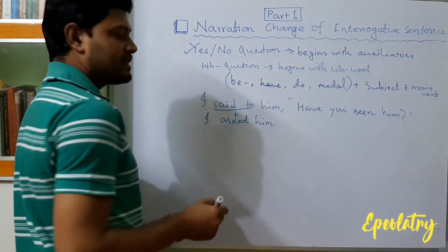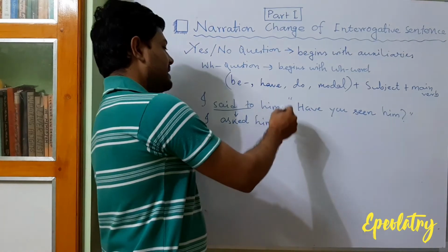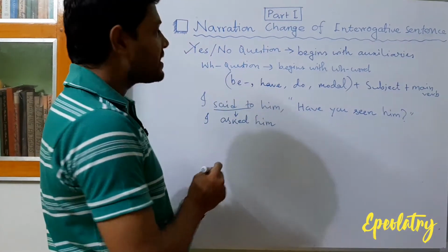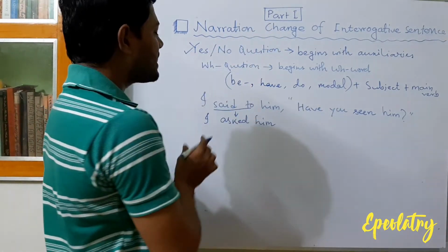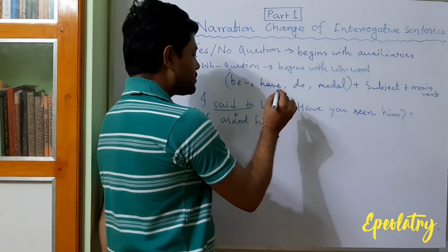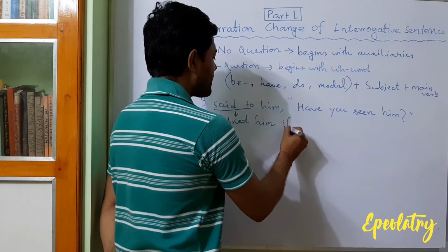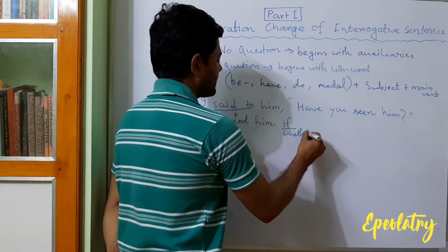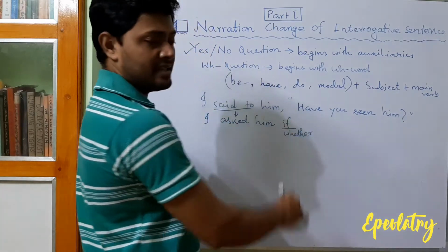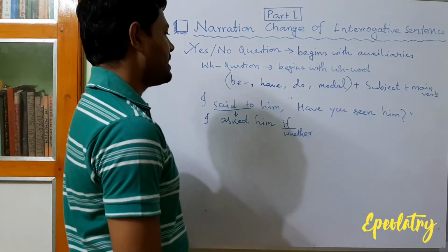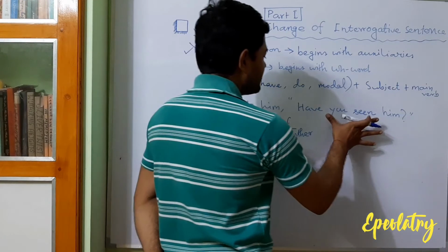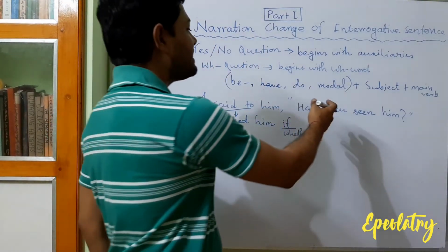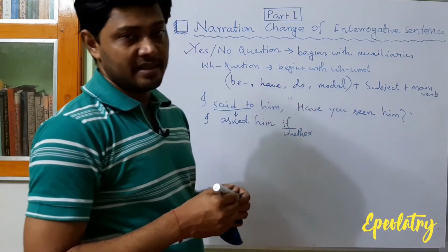Then in the case of an assertive sentence, the linker that will appear here. In the case of an interrogative sentence, in place of that we shall write if or whether. You can use any of these, if or whether. Now this part of the sentence, we have to think of it as an assertive sentence.